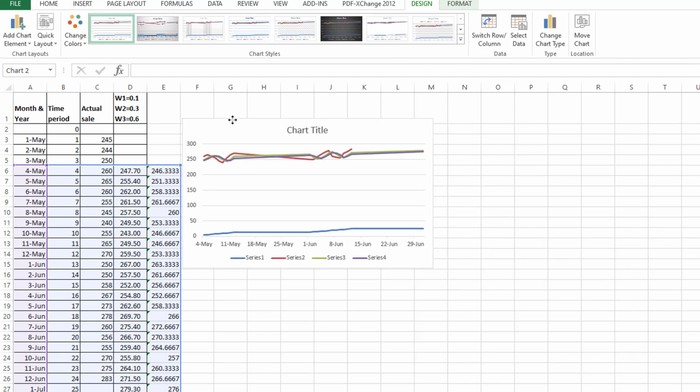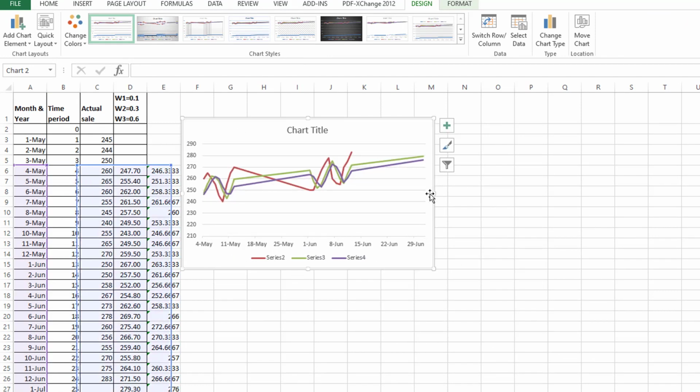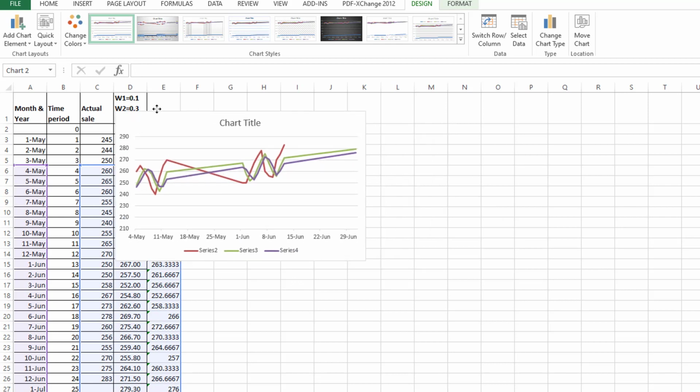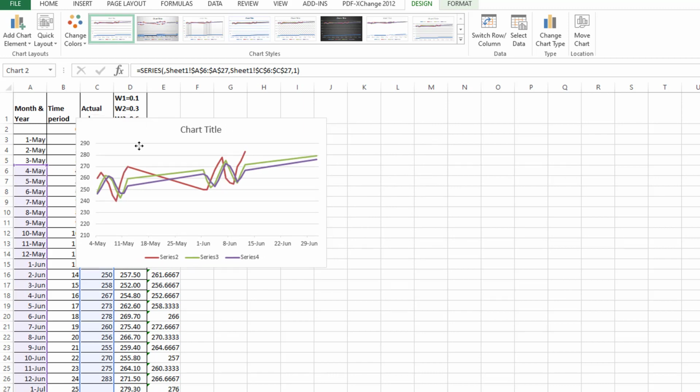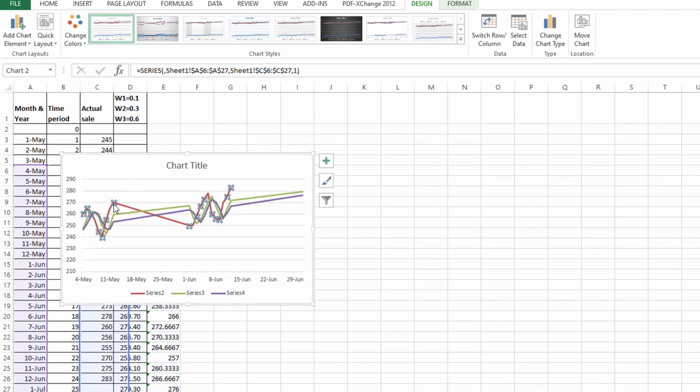You can see from this figure, this is my actual data, the red one. The green one is the weighted, in which we assign the weights, and this one is the simple moving average. My simple moving average is too far from the reality, you can see. But the green is a little bit more relevant to the actual one. So from the graph, you can also decide.